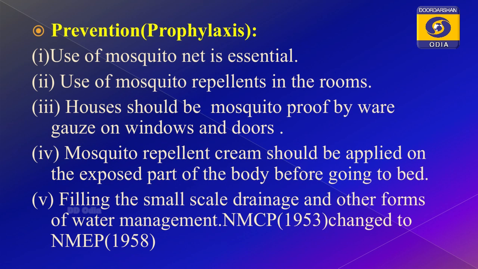One is NMCP, the National Malaria Control Program, initiated in 1953, and the other is the National Malaria Eradication Program, NMEP, as written in the slide. Please remember the abbreviations; it is an important thing.